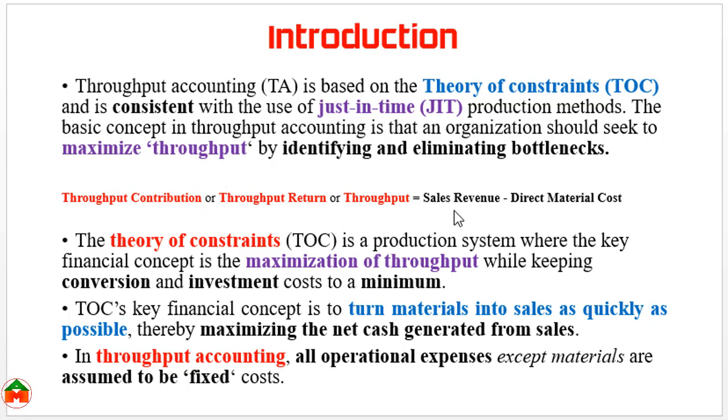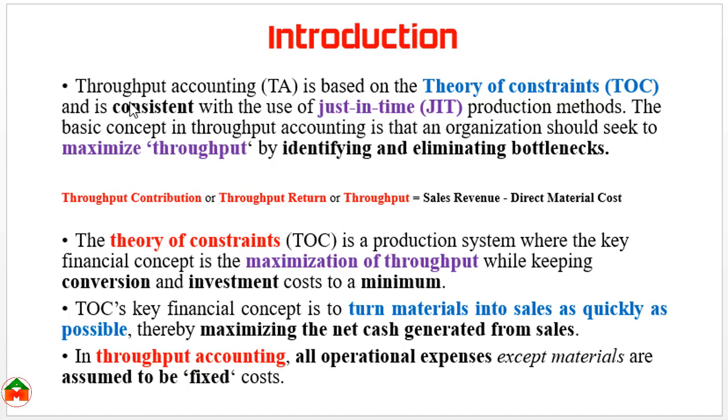Throughput can be calculated by deducting the direct material cost from the sales revenue. If we deduct the direct material cost from the sales revenue, then the result is considered as throughput, or throughput return, or throughput contribution.